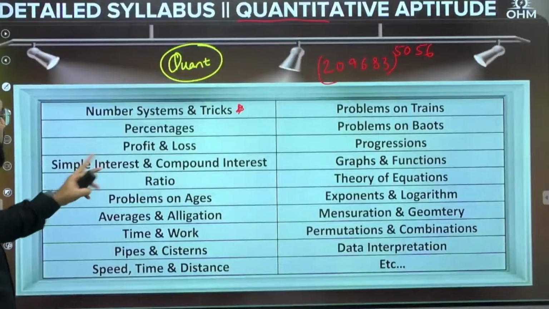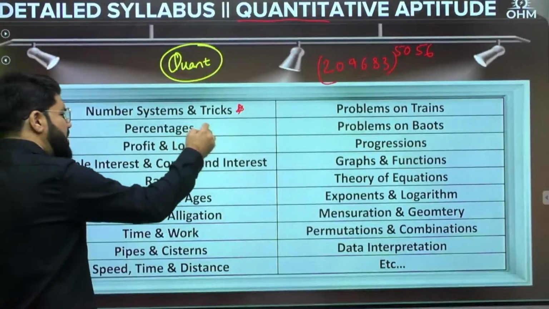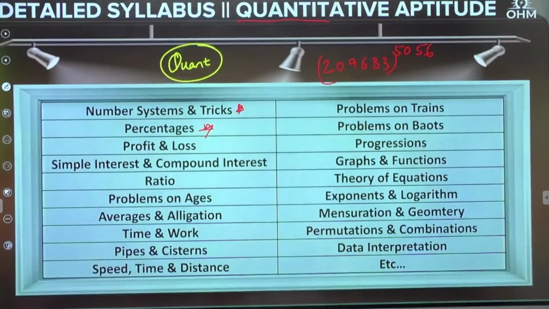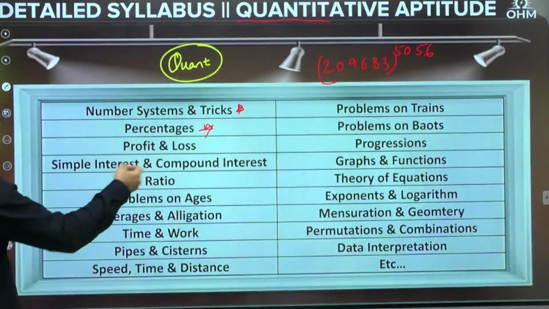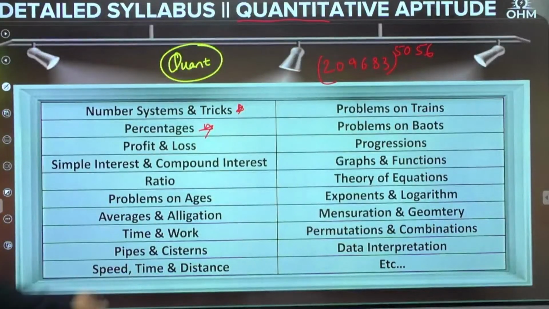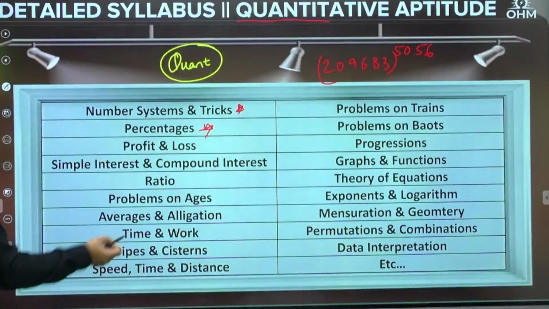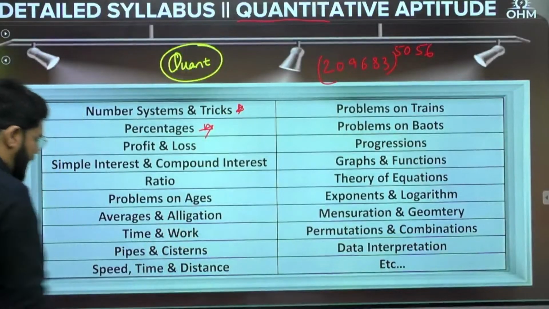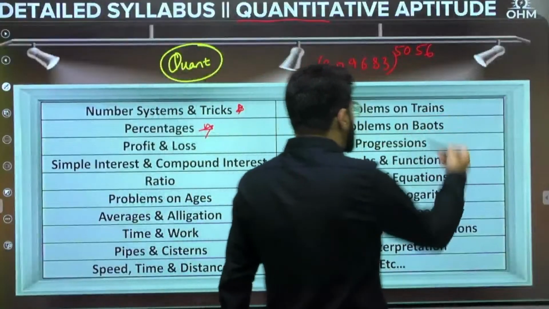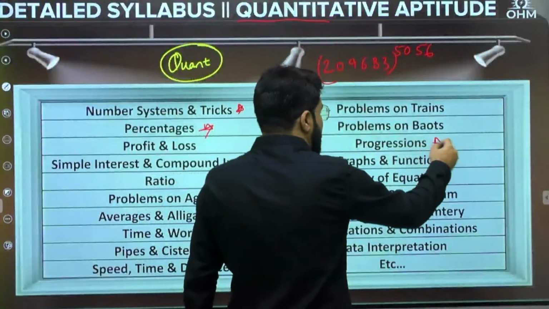Okay, percentage, profit and loss. See, percentage, everybody knows, but percentage is one area which is going to be repeatedly used in many calculations. So I mark it as important. Profit, loss, compound interest, simple interest, ratio, problems on ages, averages and allegation. Allegation means questions around mixtures, time and work, pipes and systems related to time and work only, speed, time and distance, which will include problems on trains also, boats also, progressions. I'll mark it as more important.